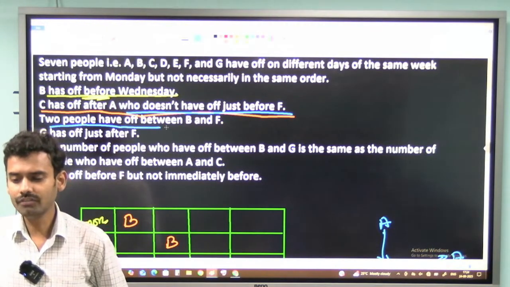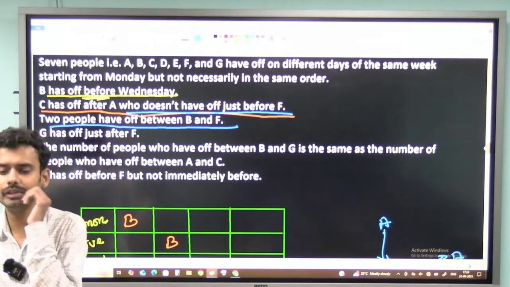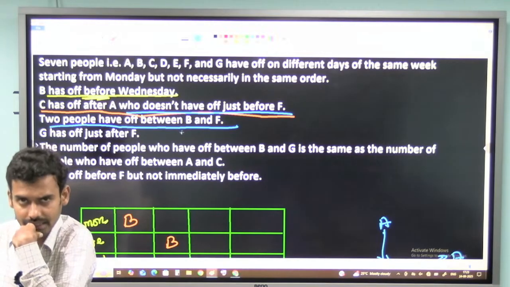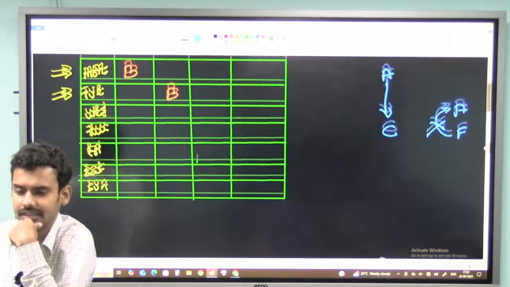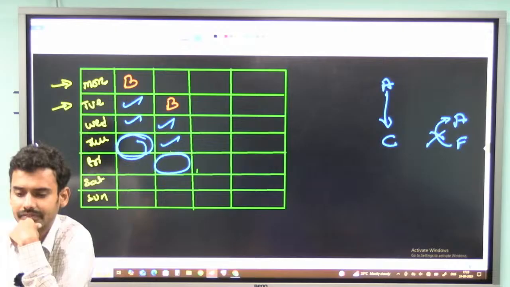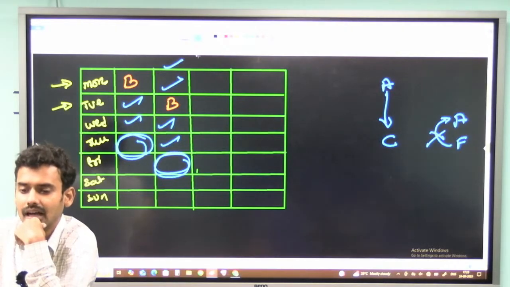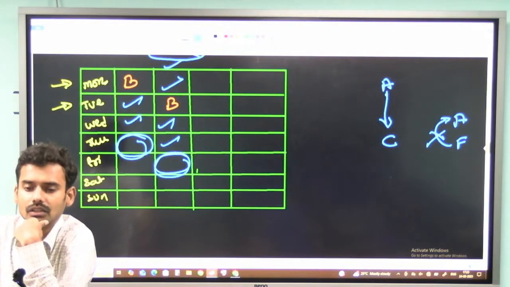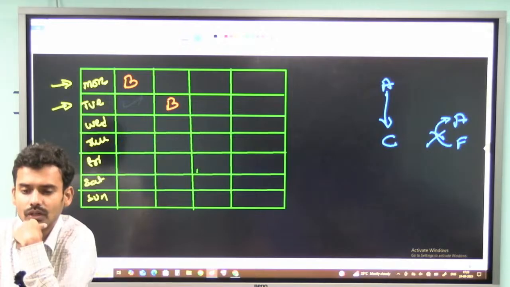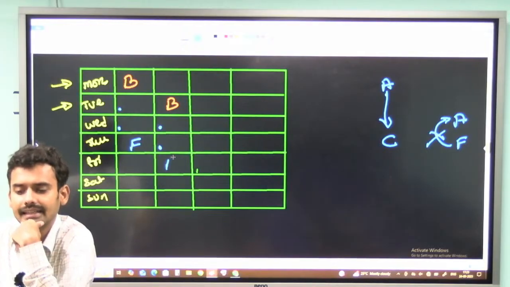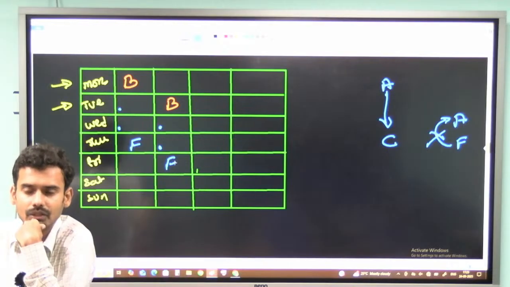Next part: two people have the off between B and F. So if we observe, the question is talking about B and F, and B is already fixed in the table. So I will consider this a direct hint and fix F here. I can take F here, and similarly here. But I can't take F above B because there is no place for F, isn't it? So there is only one condition in both cases, and I will be fixing F. Hope till here it is clear to everyone.